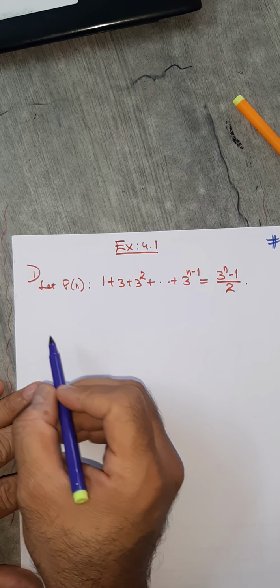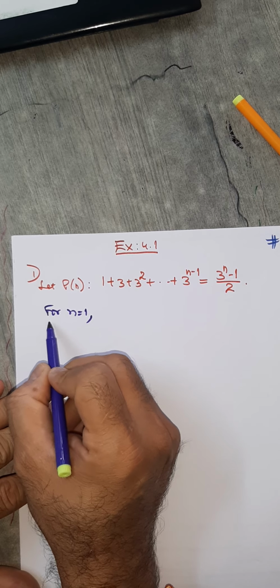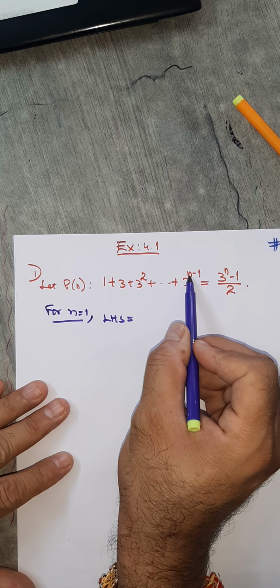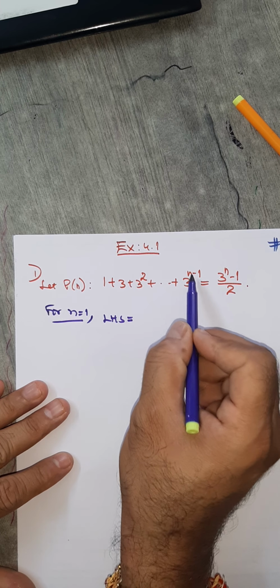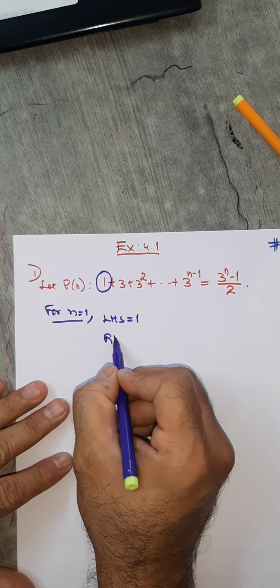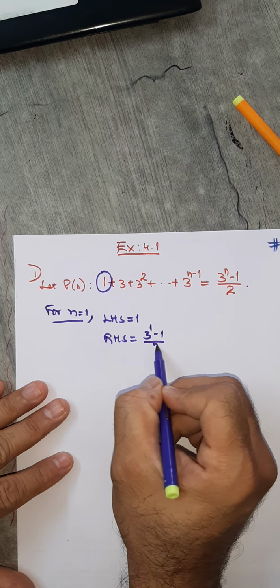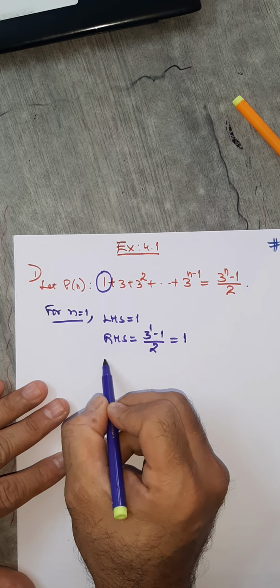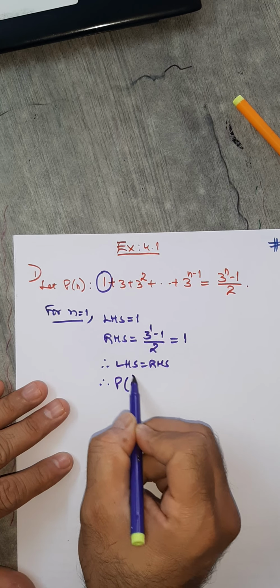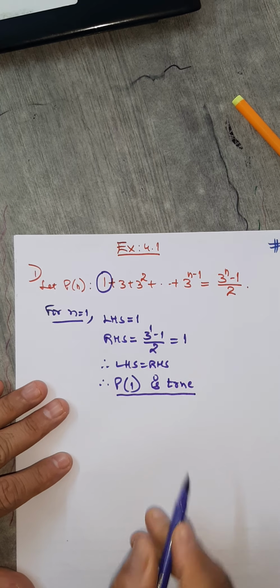Okay, so step number 1, for n is equal to 1, write LHS. What is the left hand side? Put n is equal to 1 here. So 3 raised to 1 minus 1, that is 0. 3 raised to 0, that is just 1. So LHS is 1. What is RHS? Put n is equal to 1 here. 3 raised to 1 minus 1 by 2. So that is also 1. So therefore LHS equals RHS, and therefore P of 1 is true. This is the first part, which is very simple. That means the statement is true for n is equal to 1.